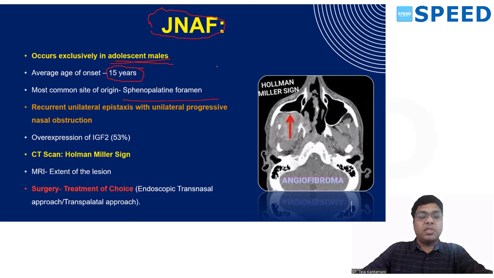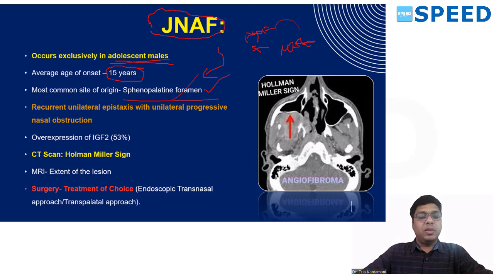The most common site of origin for juvenile nasopharyngeal angiofibroma is the sphenopalatine foramen. The sphenopalatine foramen is the place which connects the nasal cavity to the pterygopalatine fossa. So the nose is connected to the pterygopalatine fossa through this foramen called the sphenopalatine foramen.